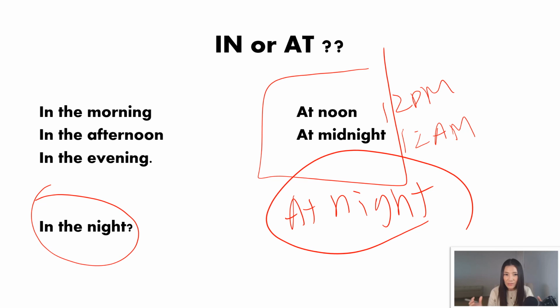in the evening or in the afternoon or in the morning. And I couldn't think of an explanation for why we have to say at night and why we cannot say in the night. So with this, I think our best bet would be to just memorize, right? Just remember that we don't use the preposition in when we refer to night.